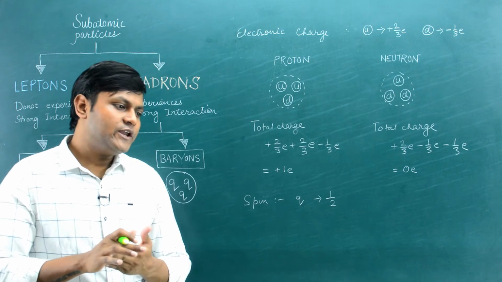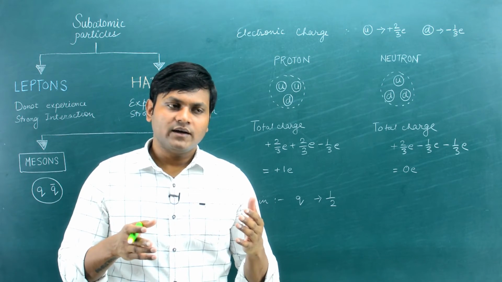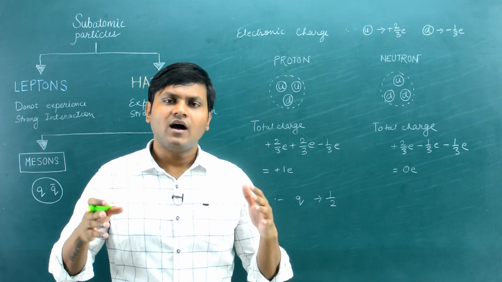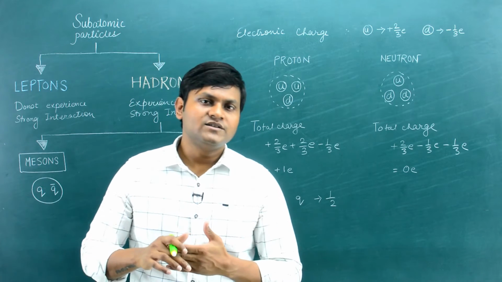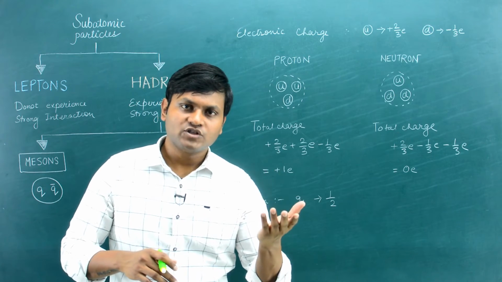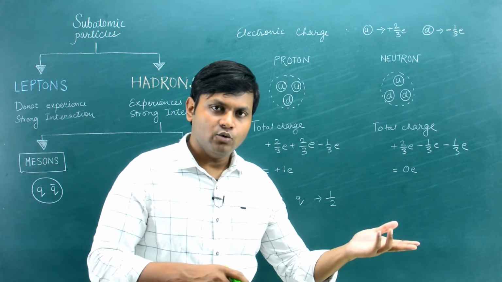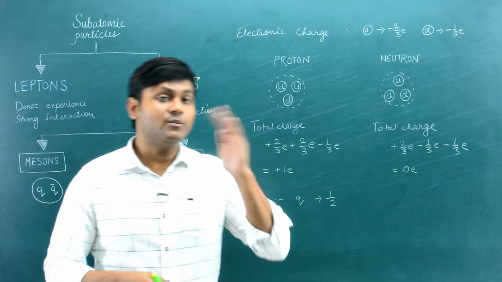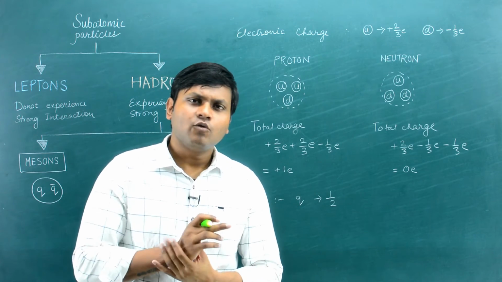And if you try to find the magnitude of the spin angular momentum of these intrinsic particles with respect to some kind of external magnetic field, then the Z component turns out to be either plus h cross by 2 or minus h cross by 2. So associated with plus h cross by 2 is the plus half, and associated with minus h cross by 2 is the minus half. So we can say that the spin of quarks is half.